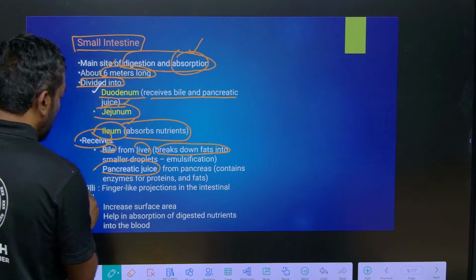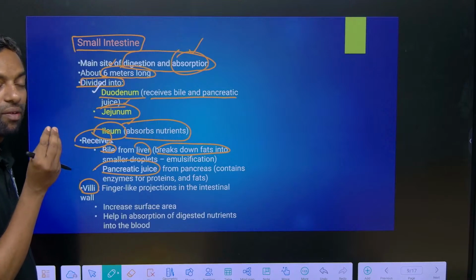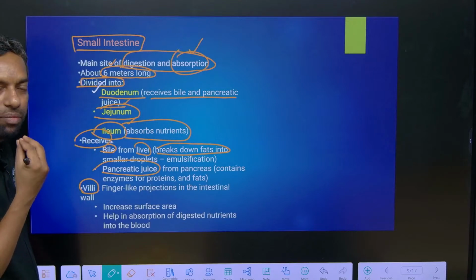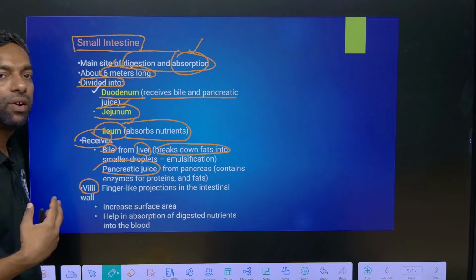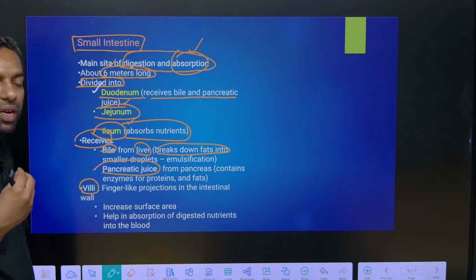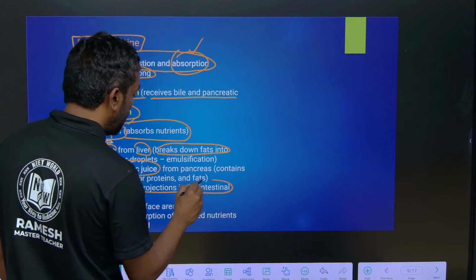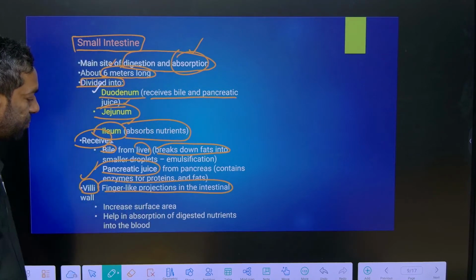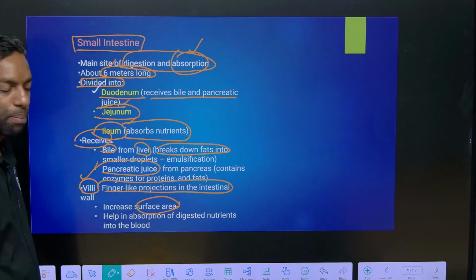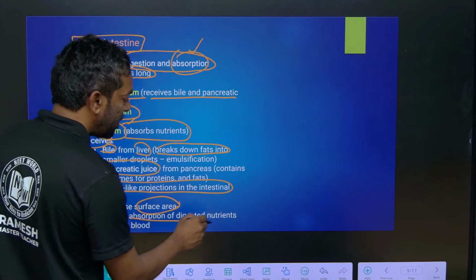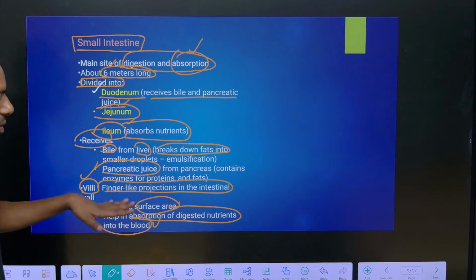There is a villi structure in the small intestine for the absorption of food. We are going to discuss this in the protein digestion part. Finger-like projections in the small intestine we call villi. They increase the surface area of the small intestine and help to absorb the digested nutrition into the blood.